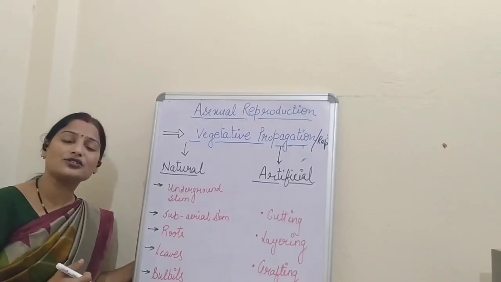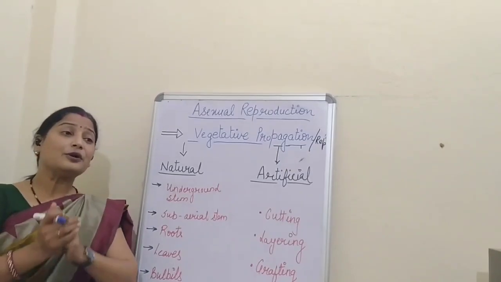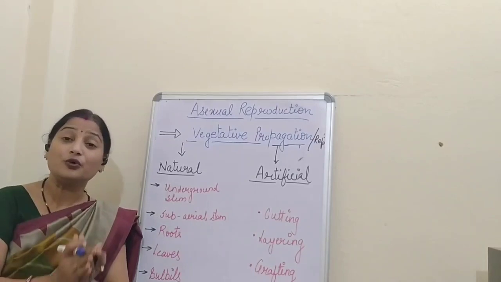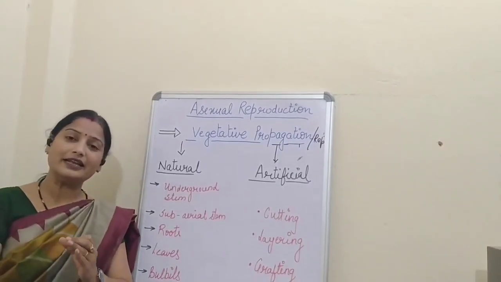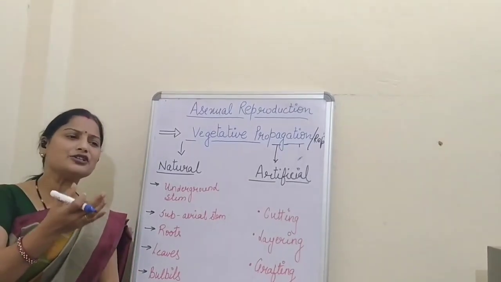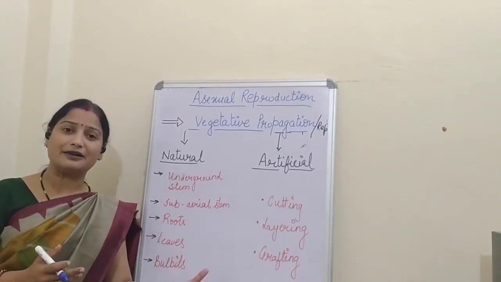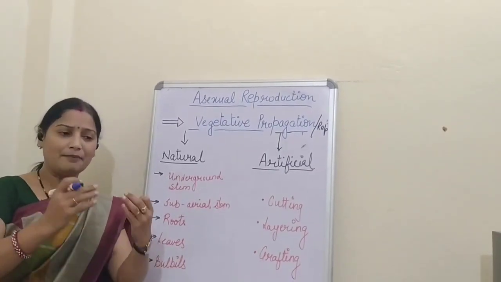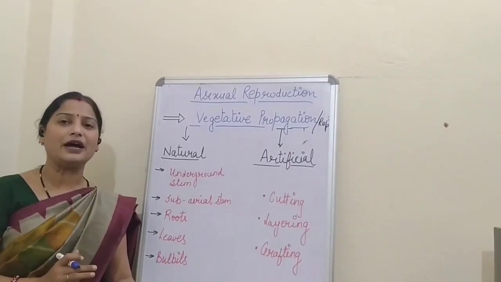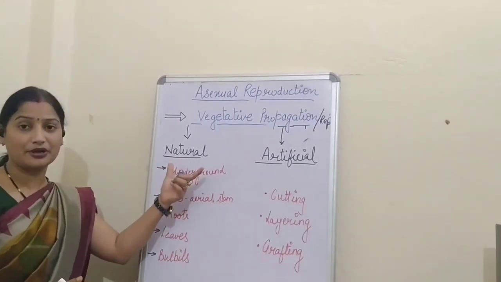The reason why it is called natural vegetative propagation is just because, by nature or automatically, some parts of the root get modified and produce the new plant. In the same way, some parts of the leaf get modified and form the bud. Some part of the stem and some part of the base of the flower, that is the inflorescence, produce the new plant automatically. This is called natural vegetative propagation.